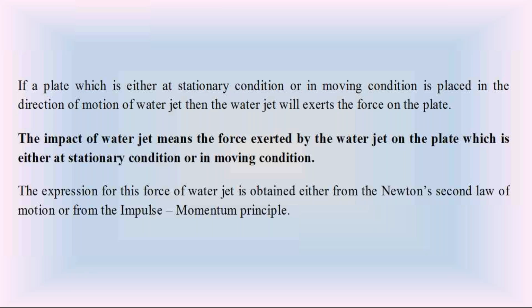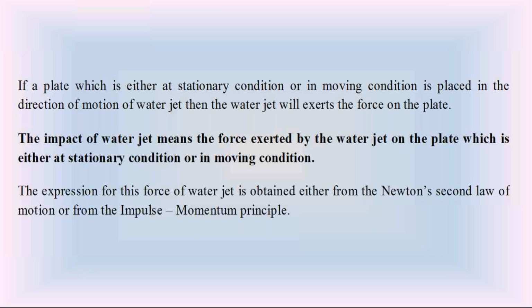In all the cases, since the water jet is coming out from the nozzle with large velocity, please remember we are assuming there is a metal plate in front of the water jet. We have different conditions of metal plate. The metal plate may be in the rest condition or the moving condition.